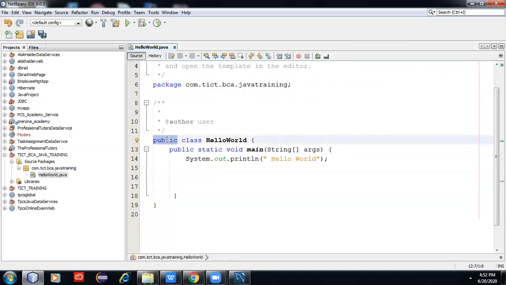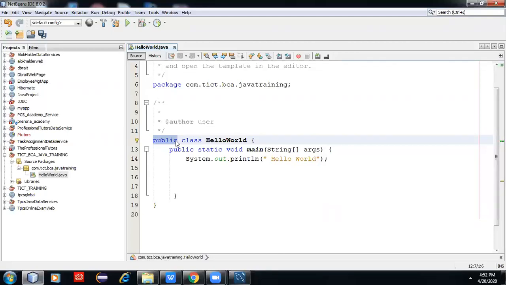What is the first line? It is public. What is public? Public is an access specifier. There are four ways in Java that variables or methods can be accessed. Even if we do not create any package, we can still create a Java program. We can write a Hello Java program without any package, and that means there is no access specifier. If you do not require any access specifier, that is called default. The four are public, private, protected, and default. If we do not mention anything, that is the default.